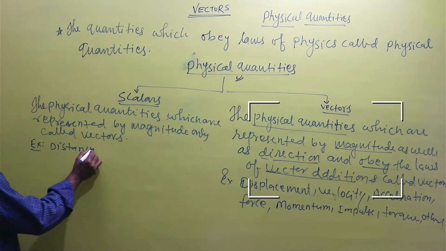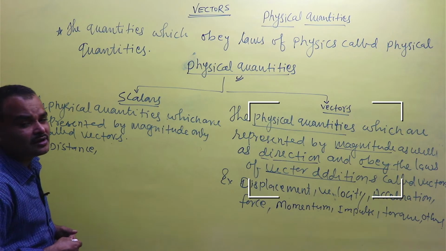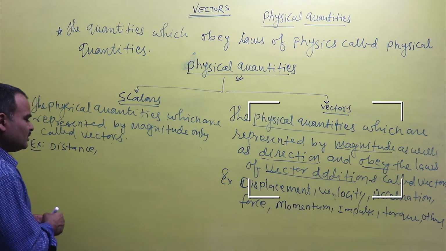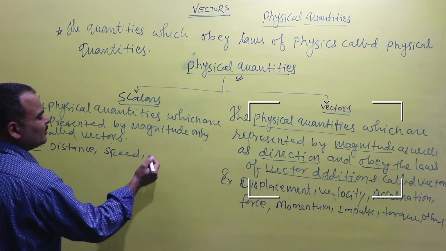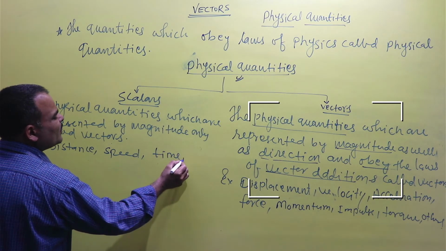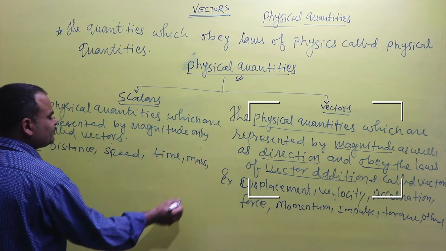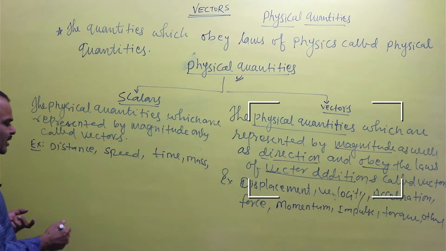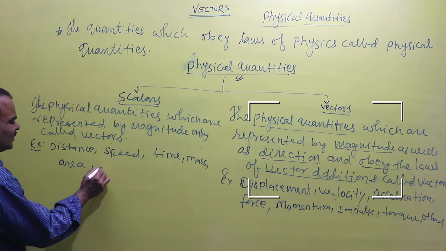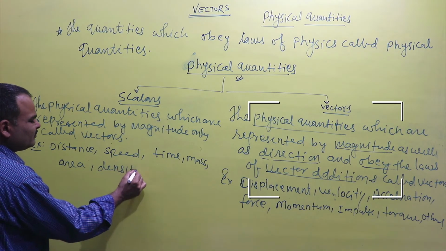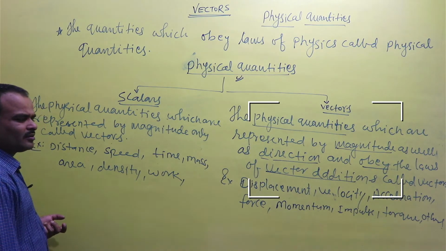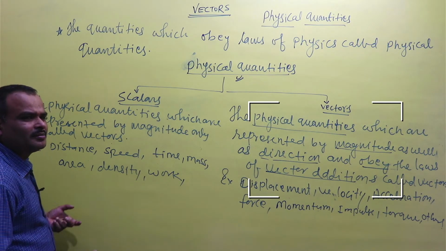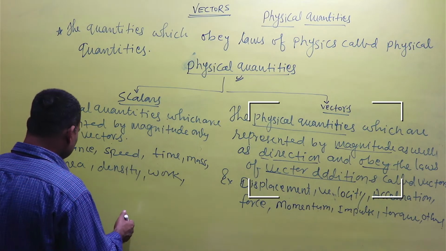distance, because distance has no certain direction of path. Distance and speed, time, mass, area, density, work, energy, power. Work, energy and power are all related, okay.